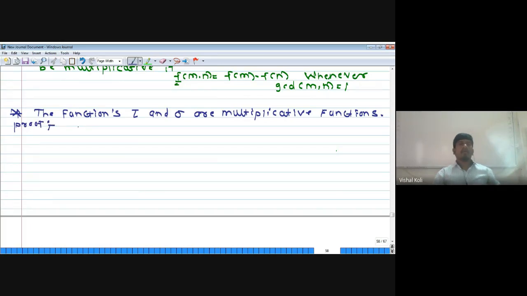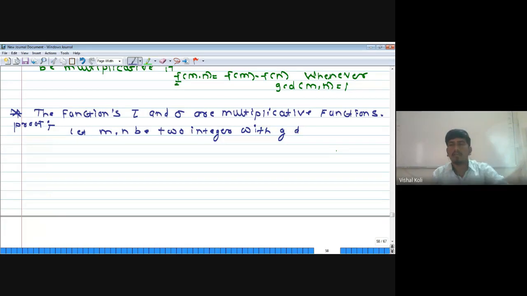Now, for a multiplicative function, first we have to take two integers m and n in such a way that GCD of m, n will be equal to 1. Let m and n be any two integers with GCD of m, n equal to 1. That is, m and n are two integers which are relatively prime. Now we have to prove that tau of m into n is nothing but tau of m into tau of n, and sigma of m into n is nothing but sigma m into sigma n.